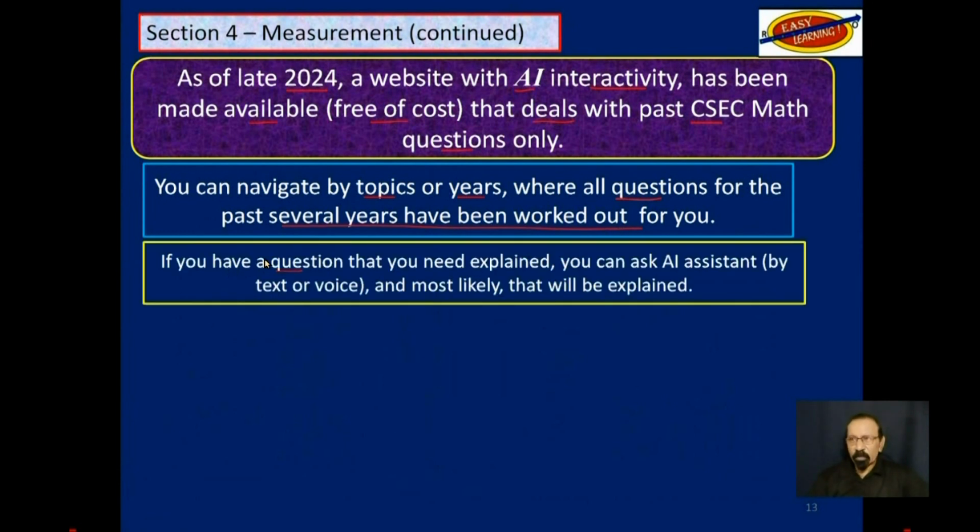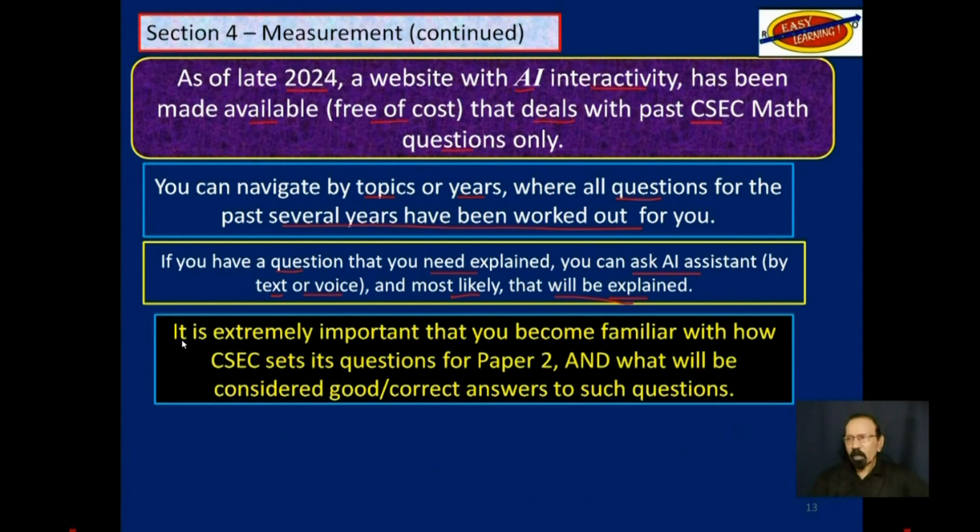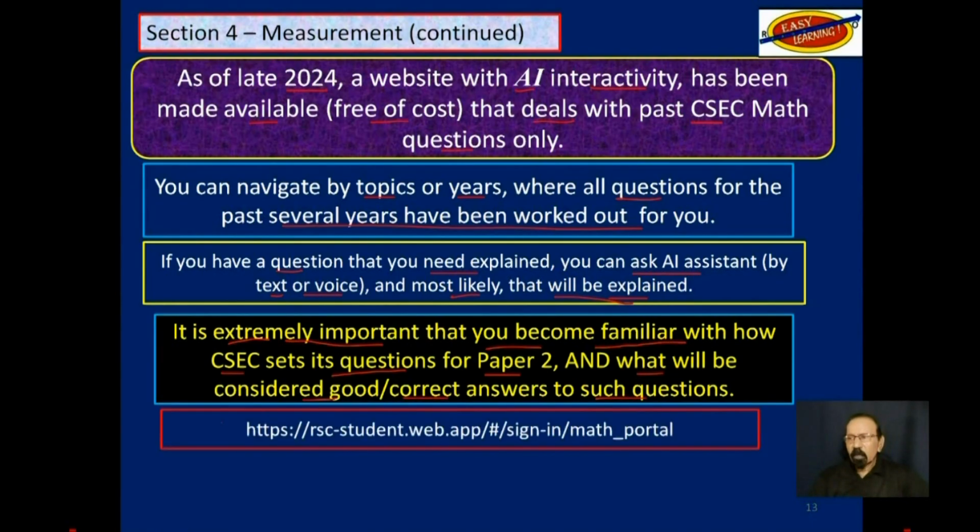If you still have a question after that, and you need it explained, you can ask the AI assistant either by text or voice, and most likely that will be explained for you. It is extremely important that you become familiar with how CSEC sets its questions for paper 2 and what will be considered good or correct answers to such questions. This is the URL of that website.